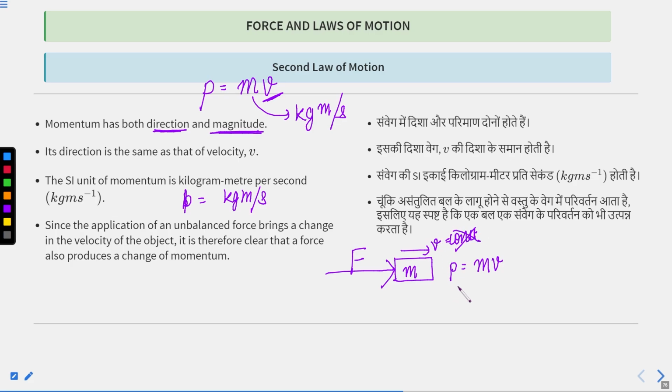Velocity will start changing, which means momentum will start changing. Therefore, it is clear that force produces a change of momentum. If you apply force, momentum of an object will change. It means velocity of that object will get changed.